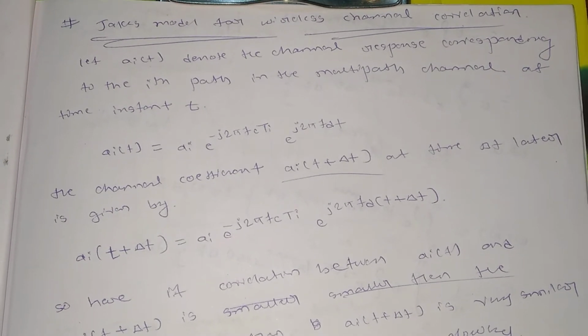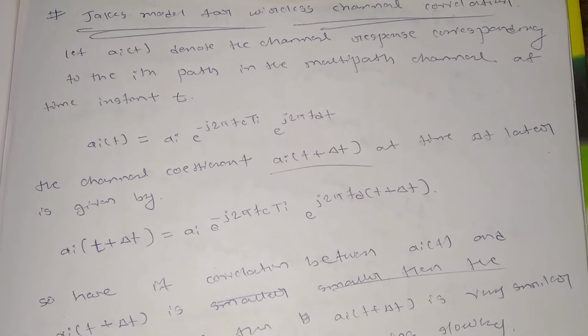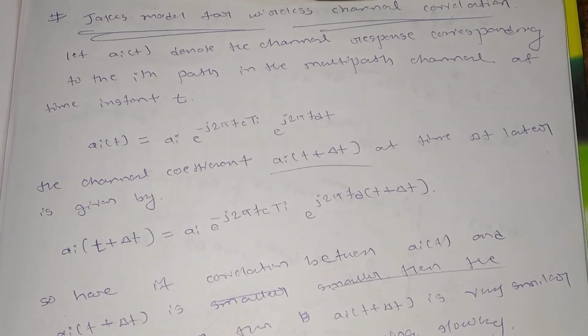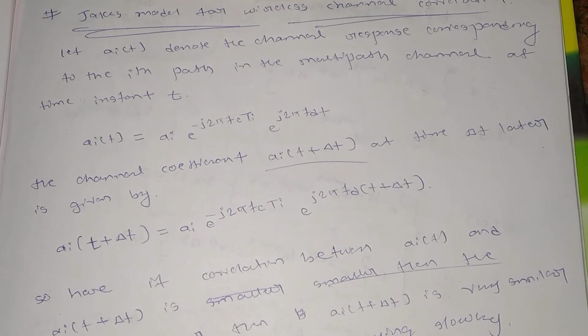So today we are going to discuss the JX model for wireless channels. What is meant by the JX model, and how do we derive the expression for its output? I will start straight away with the derivation itself.